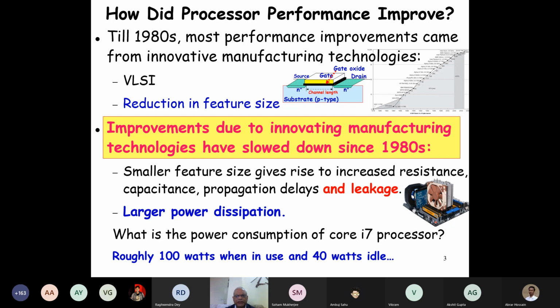And when we reduce the feature size to a few atoms, hundreds of atoms and so on, we have this byproduct of heat dissipation. That's becoming a major headache for processor manufacturers, to such an extent that, look here, this slope has reduced. As I was saying, around 2004, increasing the clock rate was not possible. The processor simply burnt down. So much heat dissipation occurred. I'll just show a small video today of how the processor just burnt down with increasing speed of operation.